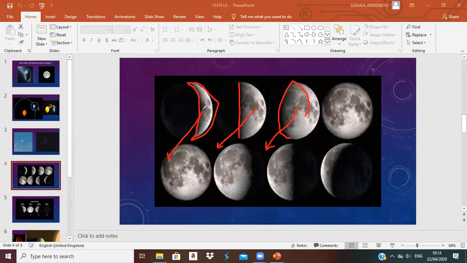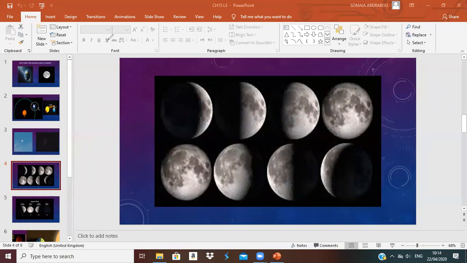Does the moon have the same phase? No, it has different phases. Look here, this is very small, then it becomes half, then more than half, then a full moon. From the other side it is also very small, then half, then a third, a fourth, then the full moon. So the moon will have different phases. Phase means the lighted part from the sun to the moon that gives me the shape of the moon.